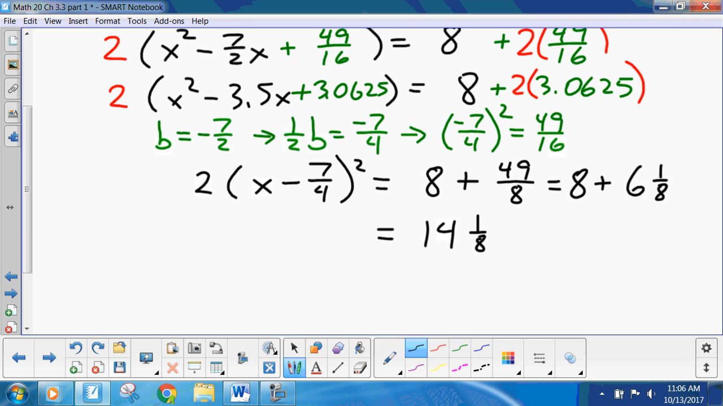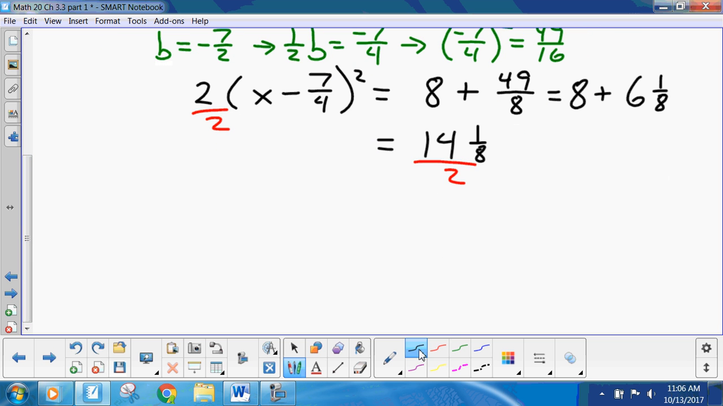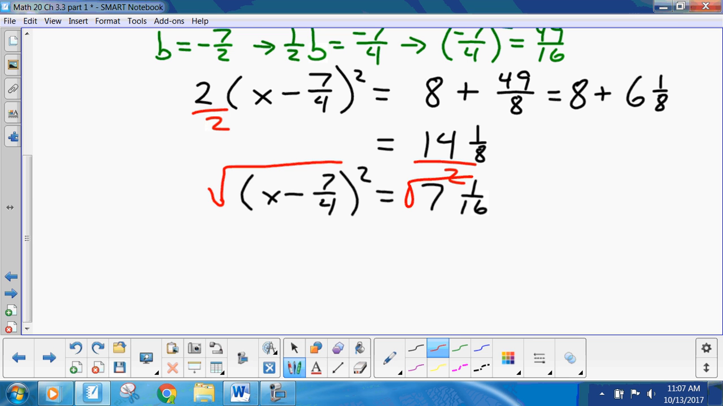Now, divide both sides by 2 to get rid of the 2. And this is where Mr. Calculator comes in so handy. So we get 7 1/16. Like I said, I'm doing it as fractions. You want to do it as decimals? I don't care. Now, what do we do? Square root both sides. X minus 7/4 equals plus or minus square root of 7 1/16.